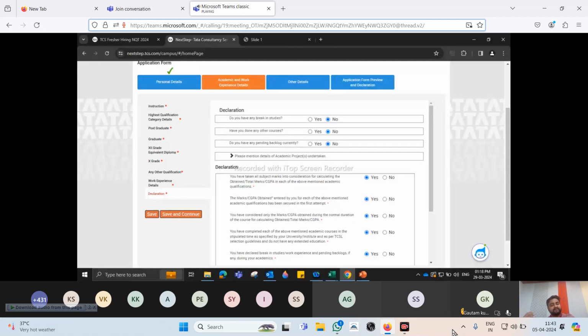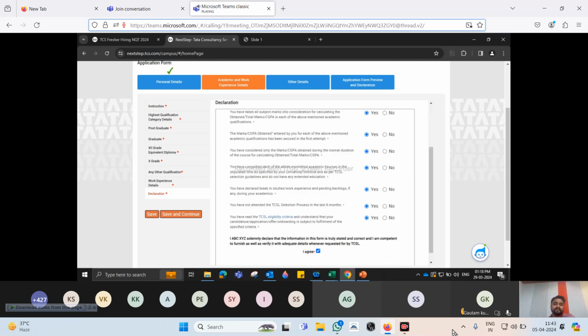Moving on to next, we have marks, right? Whenever you are writing marks, you should not take the best of 5 or best of 4 while calculating your marks. Your marks should be an aggregate. If there were 7 subjects in 12th, you mention 7 subjects. If there were 6 subjects in 10th, you mention 6 subjects and then calculate. Ideally, you go through all the process. It should mandatorily be yes for everyone. If there is no, then you click on no and proceed.